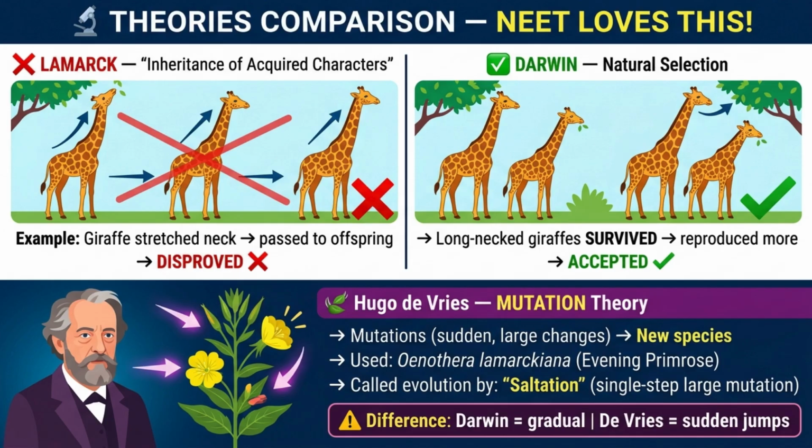Then we have Hugo de Vries, who proposed the mutation theory. He worked with evening primrose, Oenothera lamarckiana, and noticed sudden, large variations appearing. He called this saltation, meaning evolution happens in big jumps, not gradual steps. NEET trap? Darwin said evolution is gradual and continuous. De Vries said evolution happens in sudden, large jumps. Both are important. Know the difference.